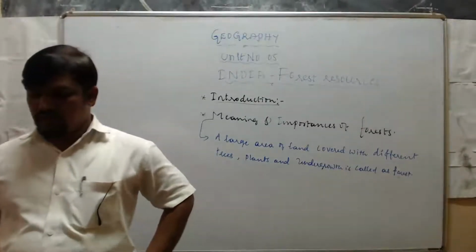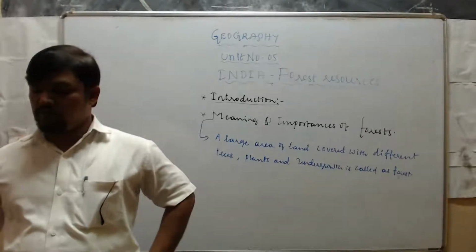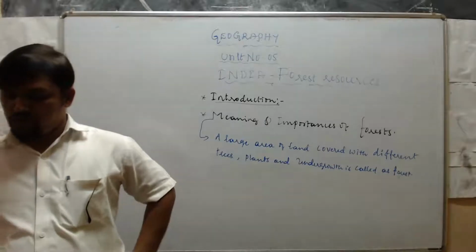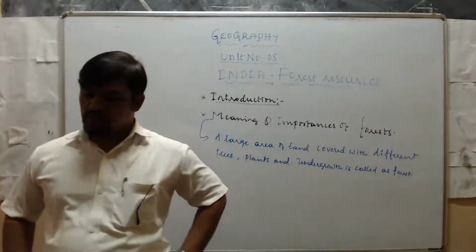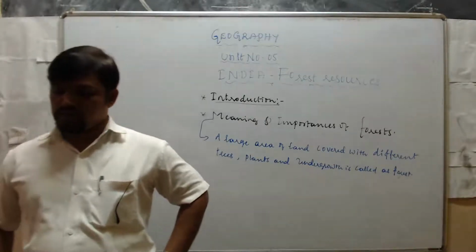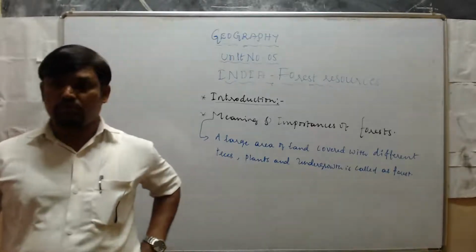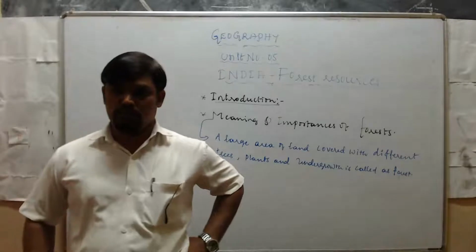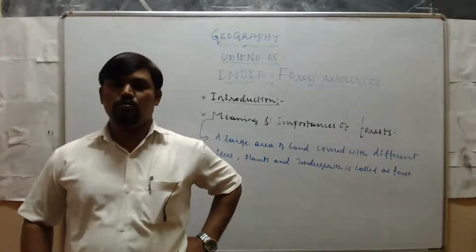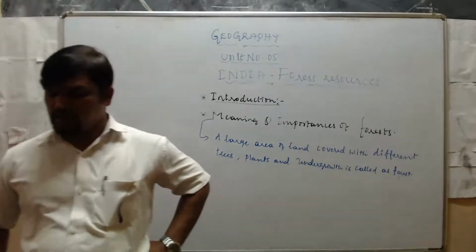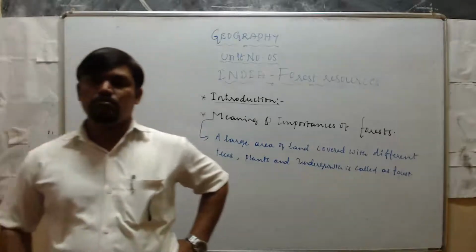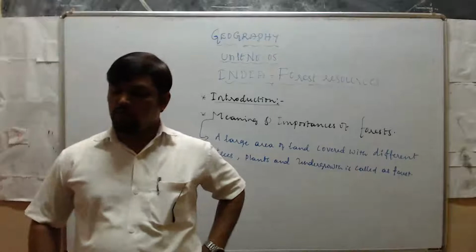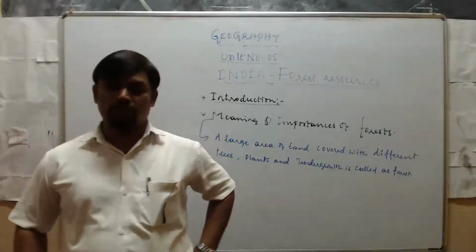Apart from this, forest directly preserves the physical features, checks soil erosion, controls floods, and regulates the flow of rivers. These are the other importances. Directly, forest preserves the physical features. It helps to maintain the ecological balance. Next, it helps to prevent soil erosion, and it helps to control floods and regulate the flow of rivers.